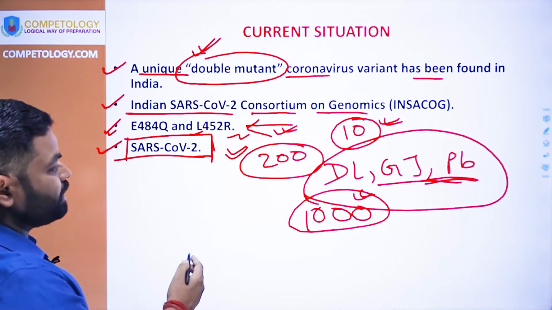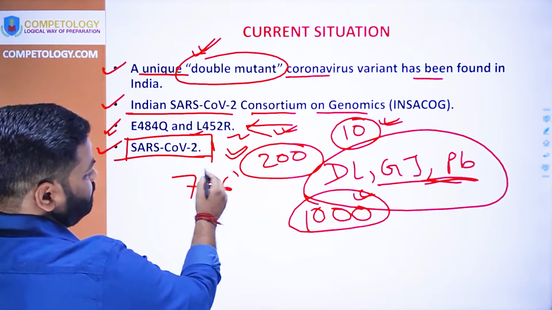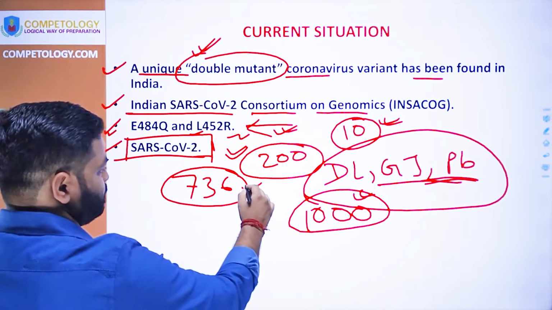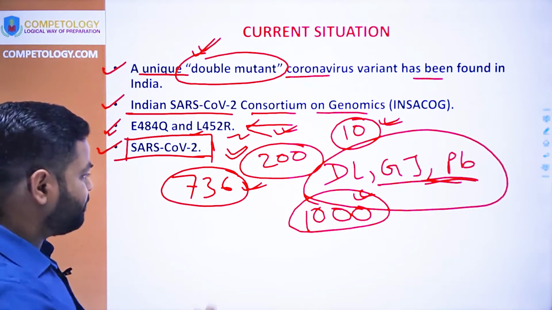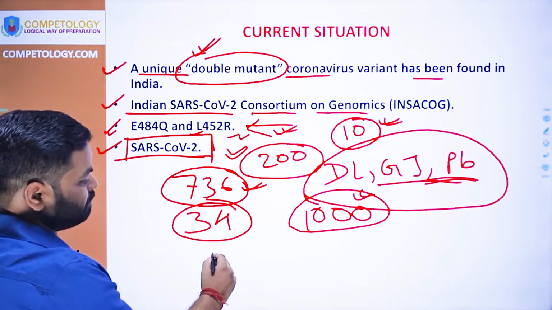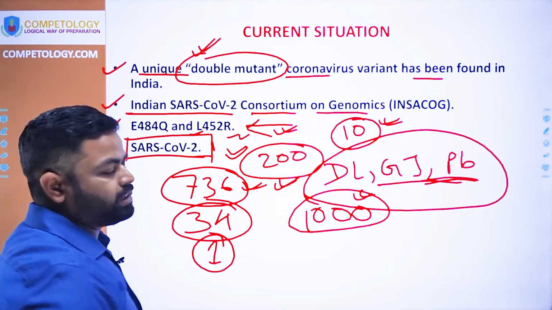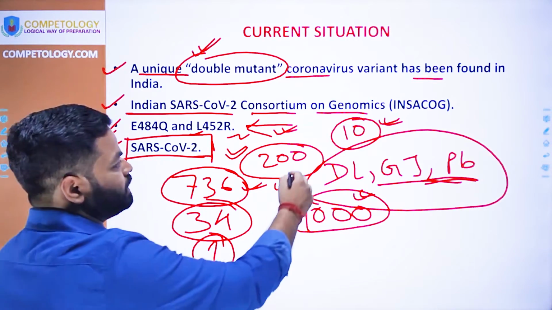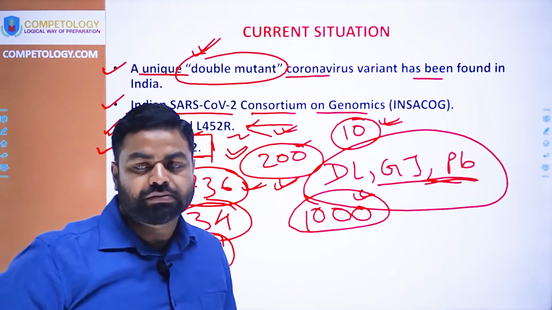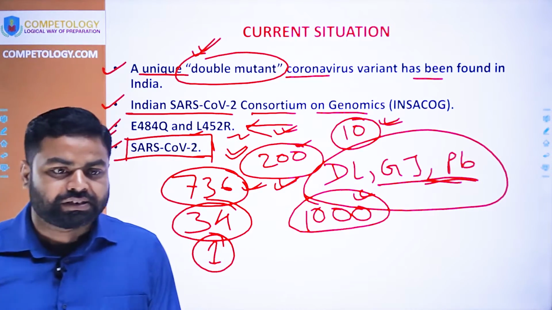Here we can see that in the UK 736 samples of the mutated virus have been found. In South Africa there were 34, in Brazil 1, and in the case of India the exact data has not been released, but more than 200 samples are in Maharashtra. So it might be that there may be more than 500 mutated cases.